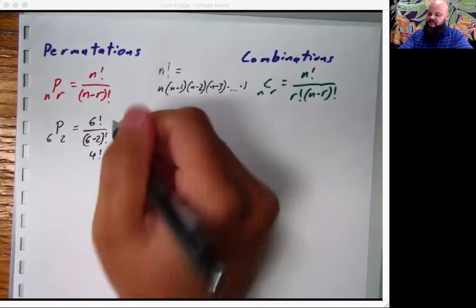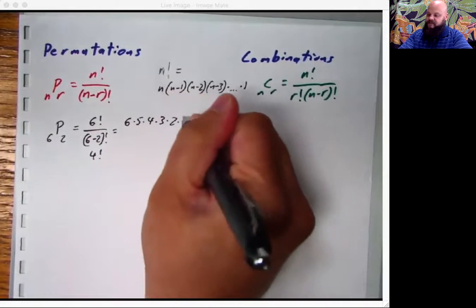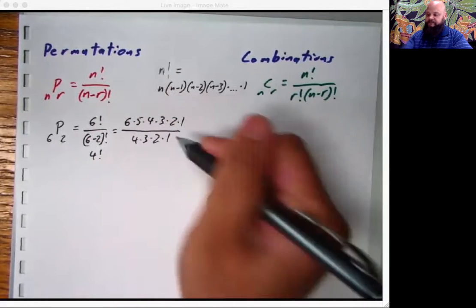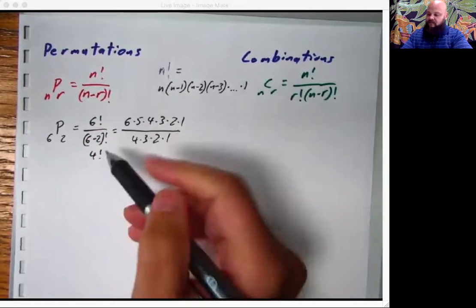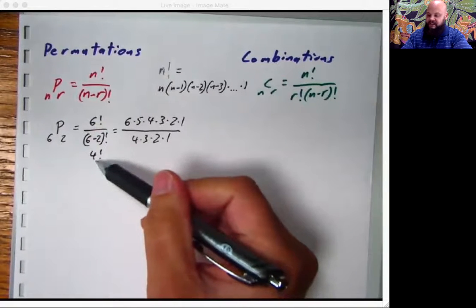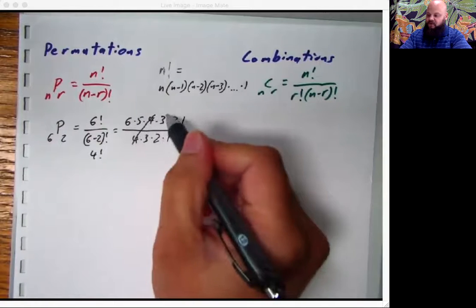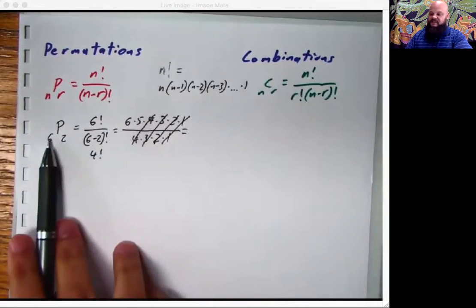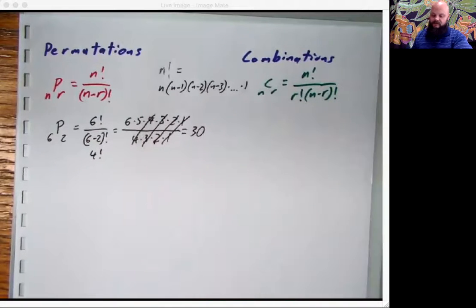So this is 6 times 5 times 4 times 3 times 2 times 1 over 4 times 3 times 2 times 1. Like we talked about in class, the 4 factorial on the bottom is screaming at us that we're going to cancel out everything that's 4 and afterwards. So the number of permutations of 6 choose 2 is simply 6 times 5, which is 30.